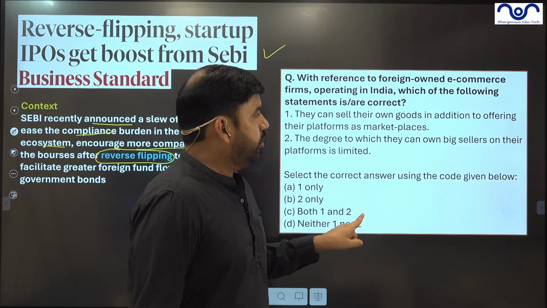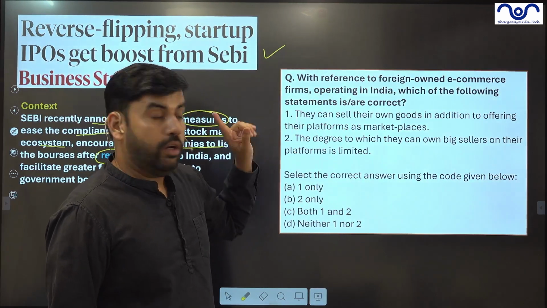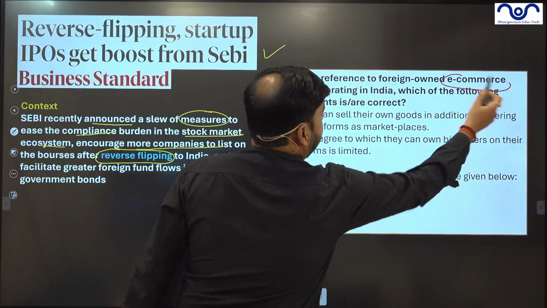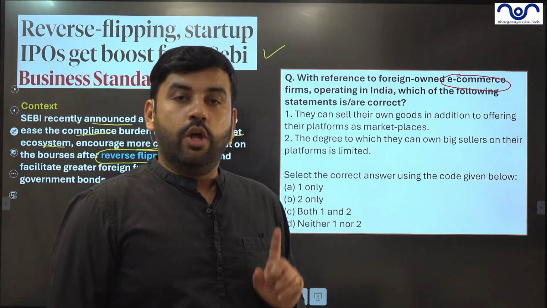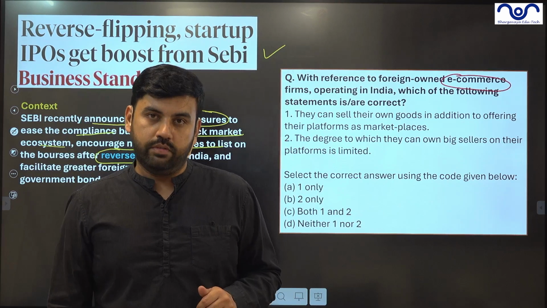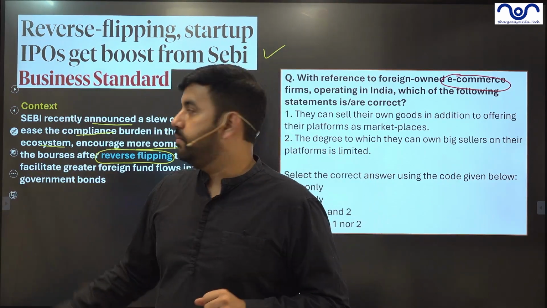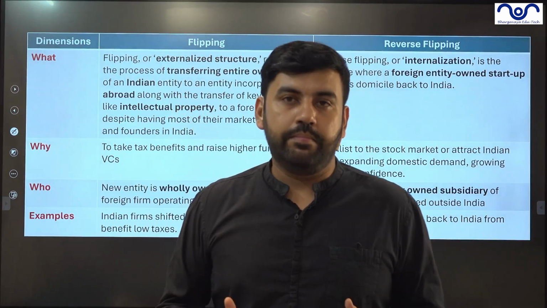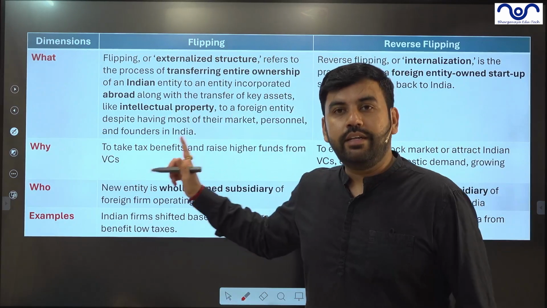In this particular question, which you can obviously look into, this is UPSC's PYQ. Now, this question is with respect to e-commerce, which means UPSC asks questions related to the stock market terms, questions related to startups, questions related to e-commerce. So that's why this topic is important, given this question from the prelims. Now let's understand, guys, what is reverse flipping. Before understanding what is reverse flipping, we should understand flipping.